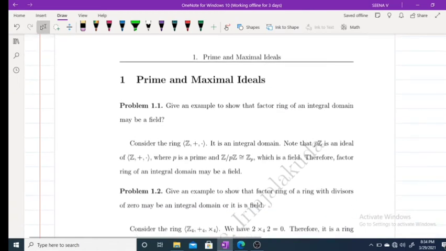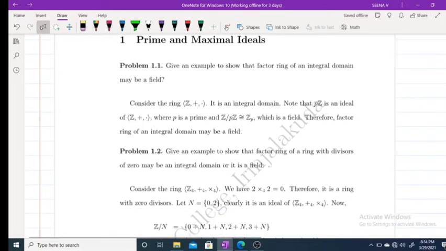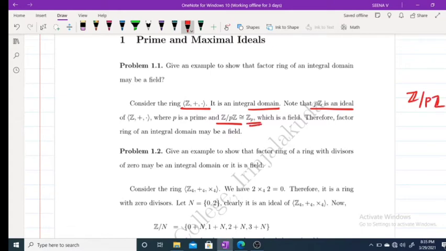Now give an example to show that a factor ring of an integral domain may be a field. We have Z, which is an integral domain, and pZ is an ideal. Now Z/pZ is isomorphic to Zp. Z/pZ consists of cosets, and clearly this is isomorphic to Zp. You can easily calculate, for example, Z/3Z using group theory, and this is isomorphic to Zp. When p is a prime number, Zp is a field. Therefore, a factor ring of an integral domain may be a field.